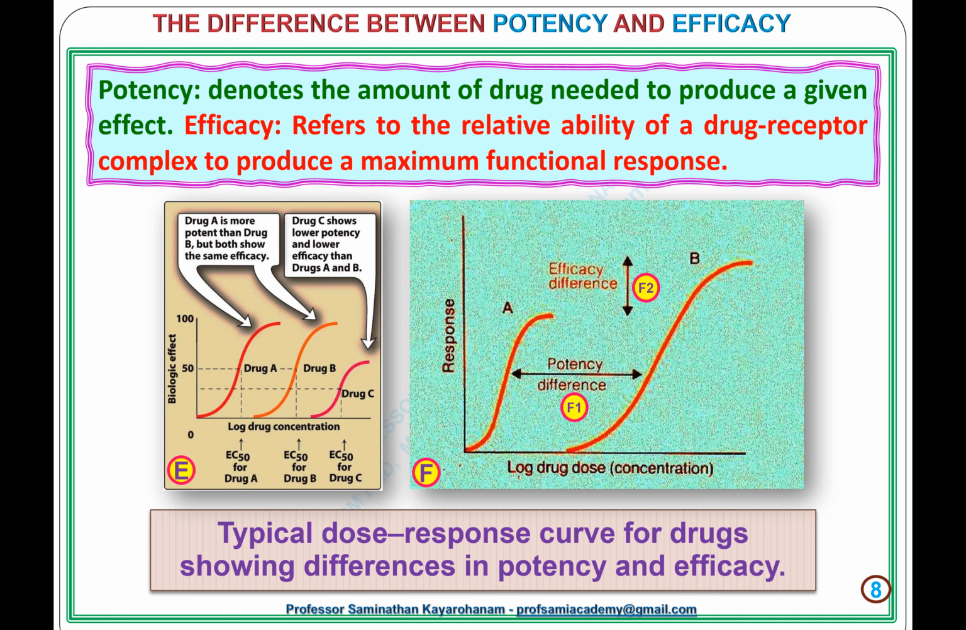Diagram F, F1 shows the potency difference. It means a difference in the concentration. F2 shows the efficacy difference. It means a difference in the response.